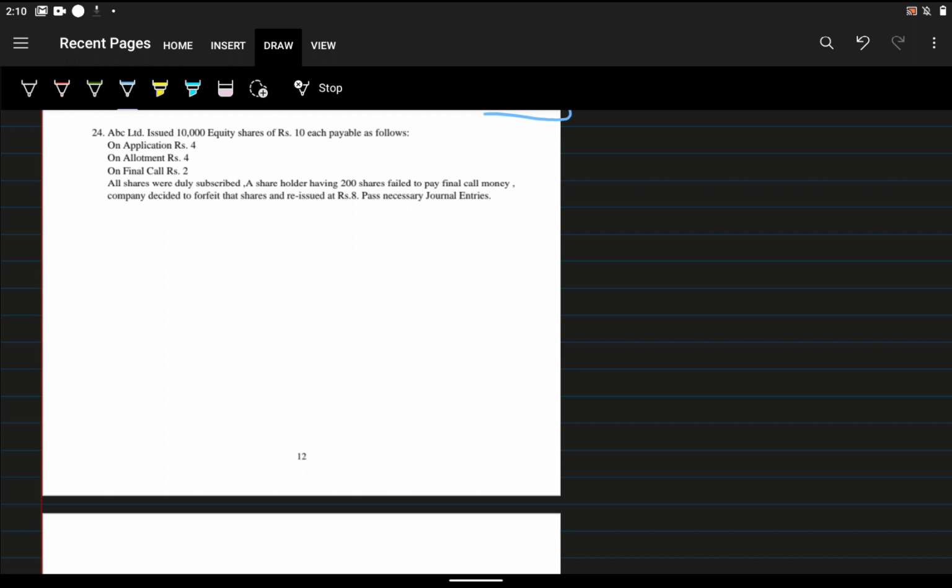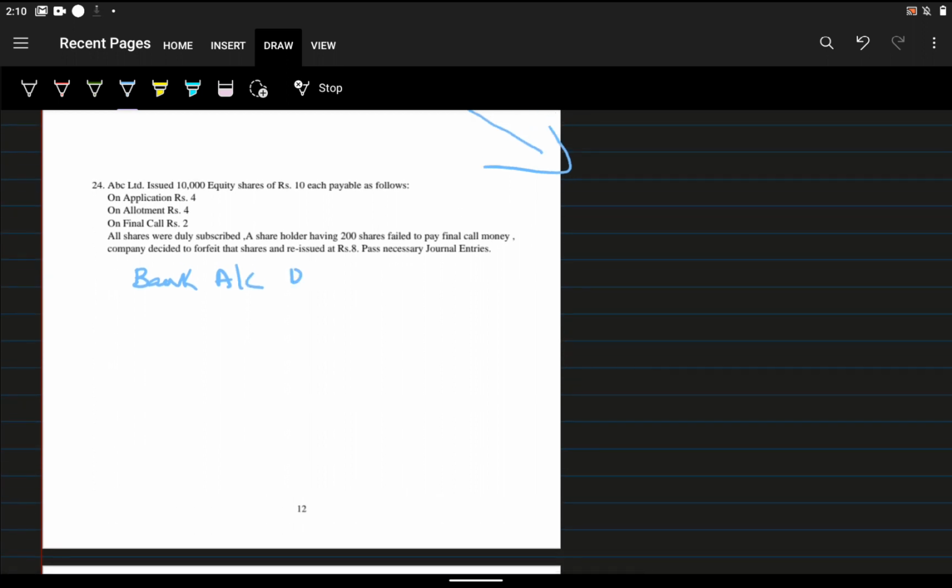Normally we will start with bank account debit, to share application, that is 40,000.